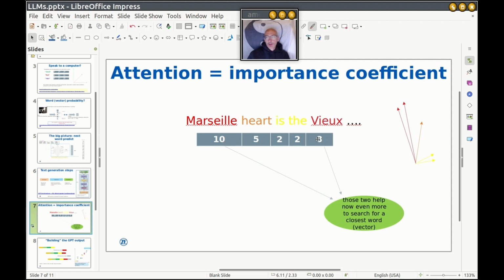Attention coefficient. These two help. And we can represent it like a longer vector or a longer arrow represented by that 0, 1, 1 that we saw before. We are getting really into basic math. Matrix vectors are nothing else than little tables that we saw from elementary school.